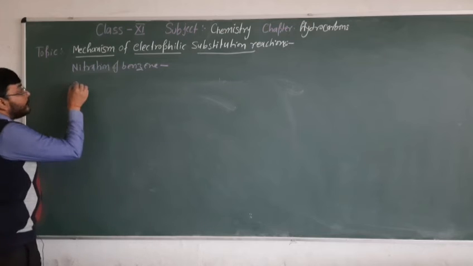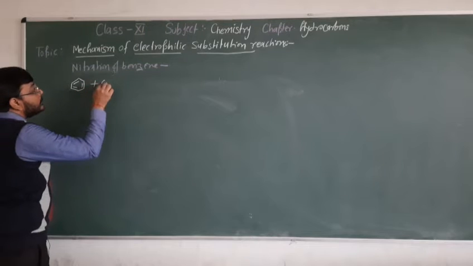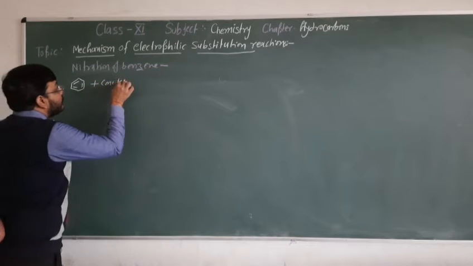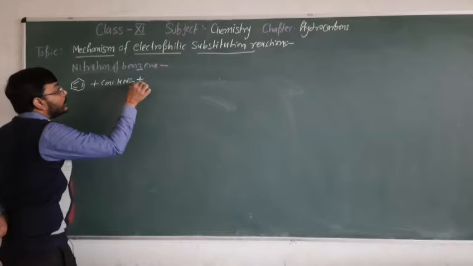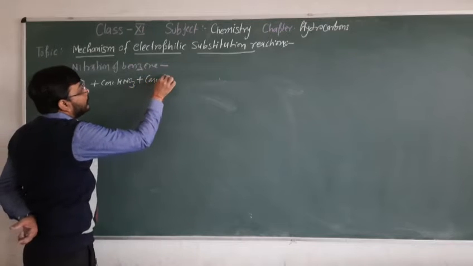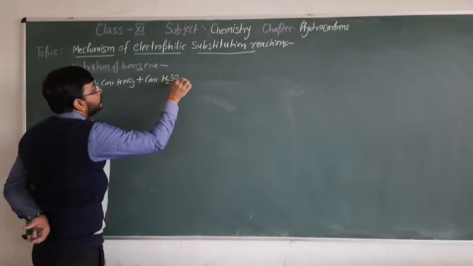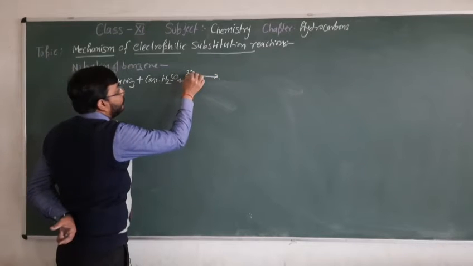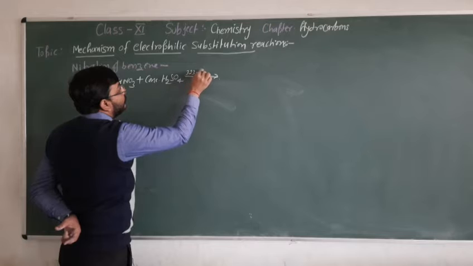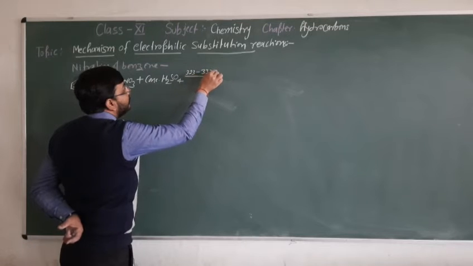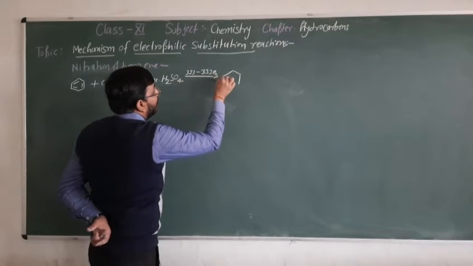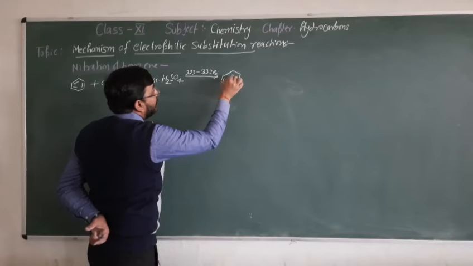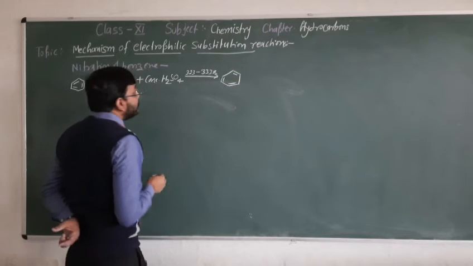So now see here, nitration of benzene: benzene plus concentrated HNO3 plus concentrated H2SO4. The temperature range we need to maintain is 323 to 333 Kelvin. In yesterday's video I explained this reaction.